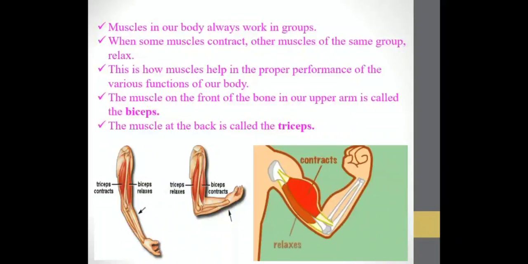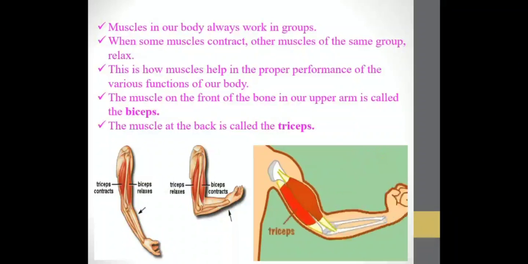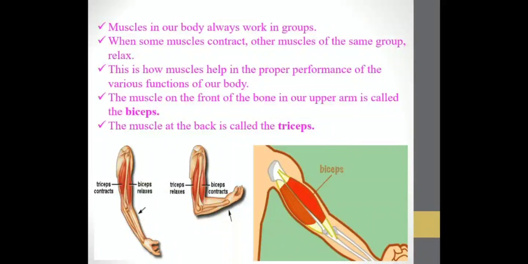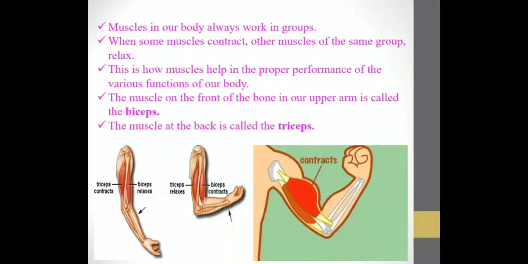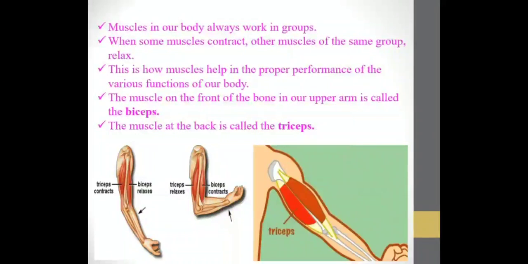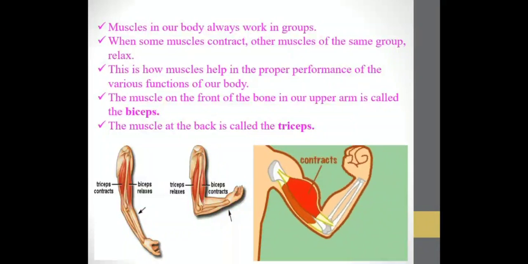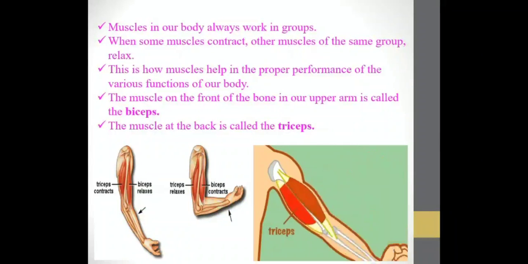This is how muscles help in the proper performance of various functions of our body. The muscles on the front of the bone in our upper arm are called the biceps. In the video you can see that the biceps are the ones which have contracted.